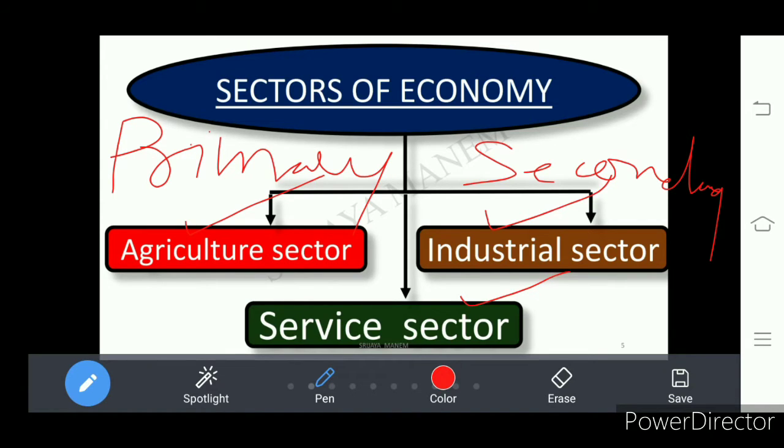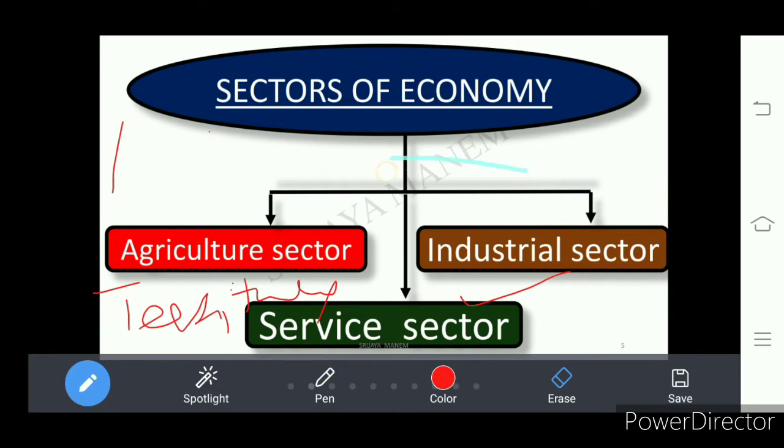The service sector is also known as the tertiary sector. Which sector? Tertiary sector. Here, the service sector is different from the agriculture sector and industrial sector.